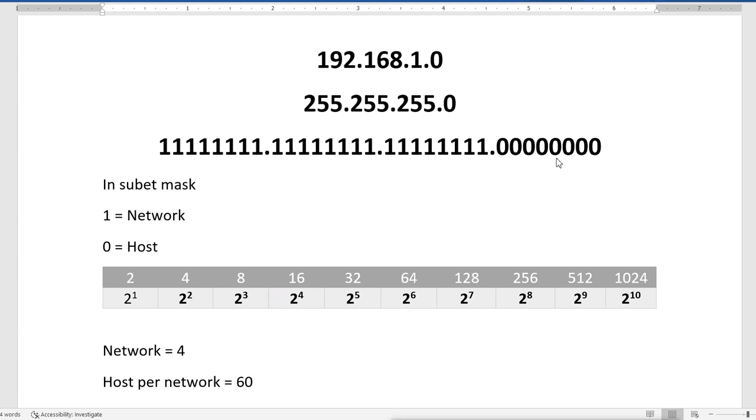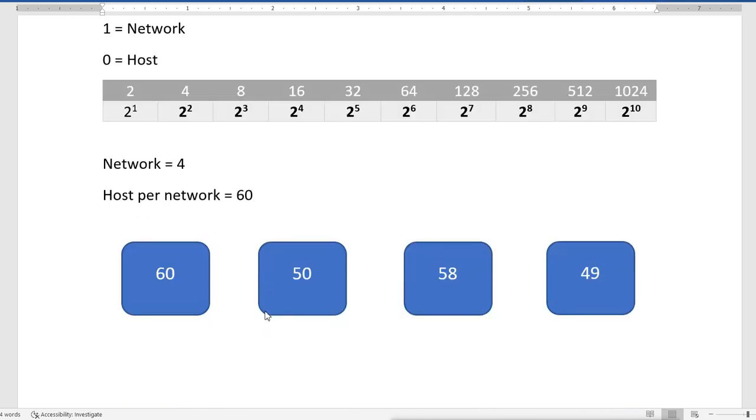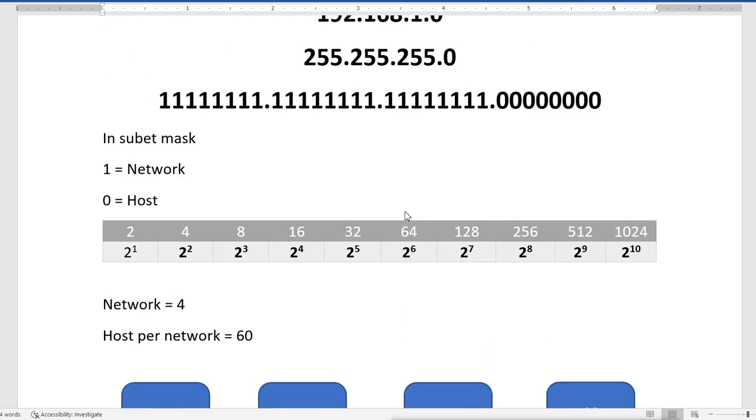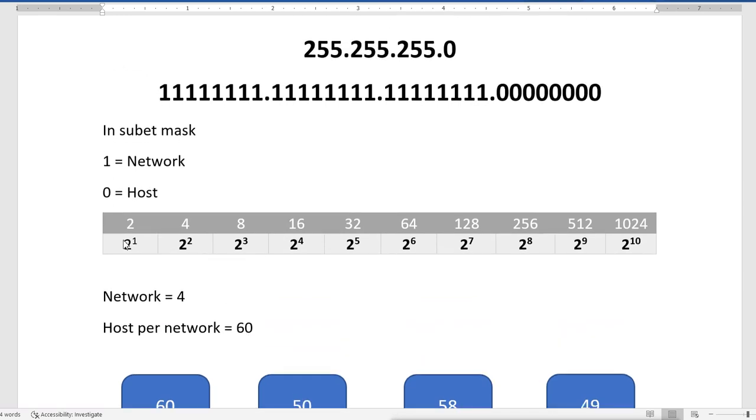Now what do we require here? We require 4 networks, because we are having these 4 networks here. So we want 4 networks, and for each network we require this number of hosts. I will look into the table of number of networks or hosts, and see where I will get the number 4. I can see I am getting 4 at the second bit, when I have 2 bits. So when I raise 2 raised to 2, I will get 4.